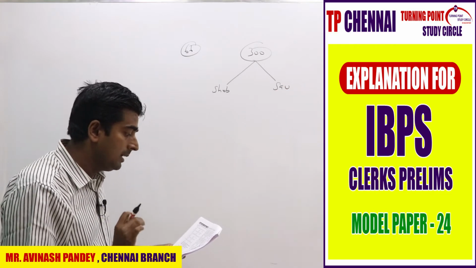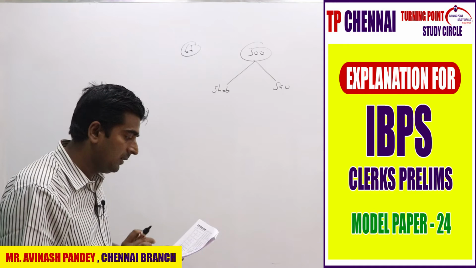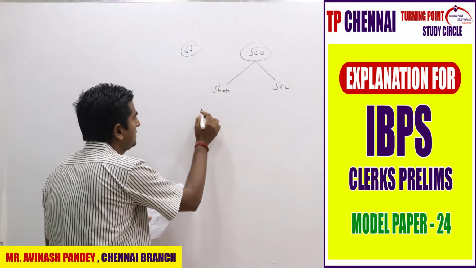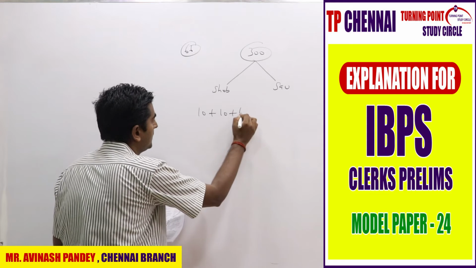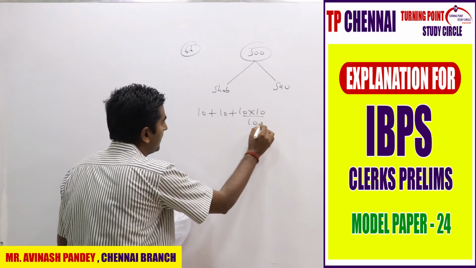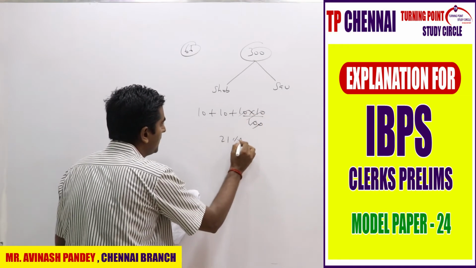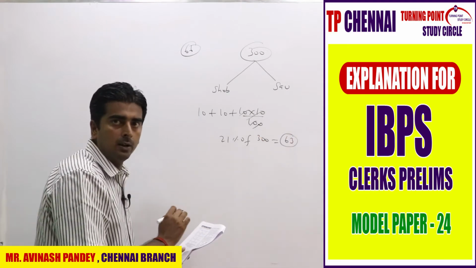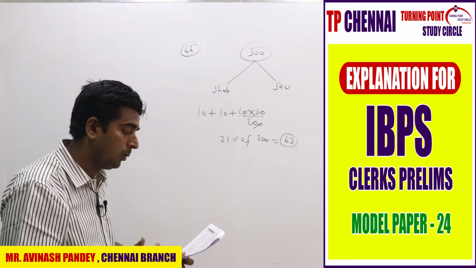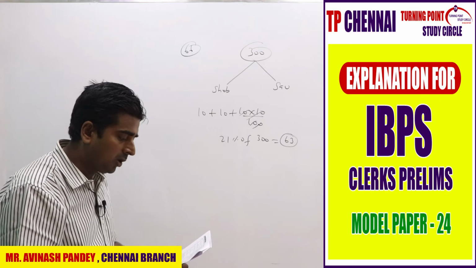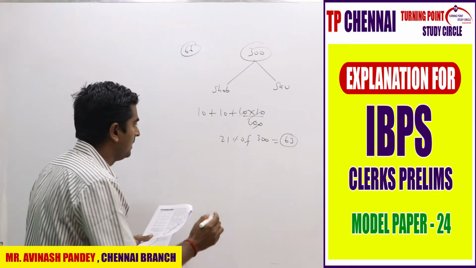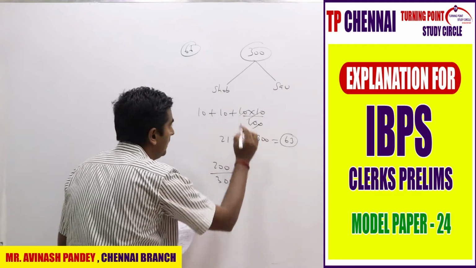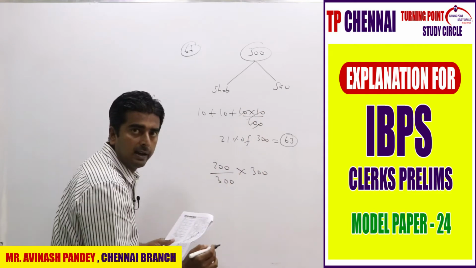What Shobha is doing, she invested on CI for 2 years at the rate of 10% per annum. 10% per annum for 2 years, successive percentage 10 plus 10 plus 10 into 10 by 100, right? So it is nothing but how much? 21% of 300, which is nothing but how much? 63, right? So Shobha is nothing but 63. Now comes to the second person, Saurabh. Saurabh invested 200 by 3%, but 200 by 3% is nothing but 200 by 300, into the Saurabh amount is also 300 only, right?